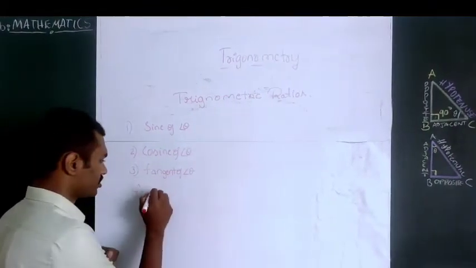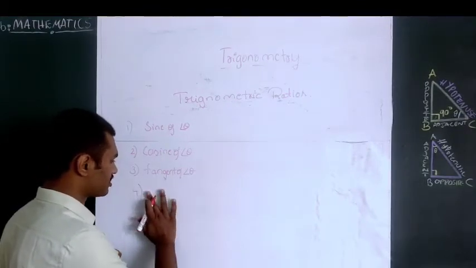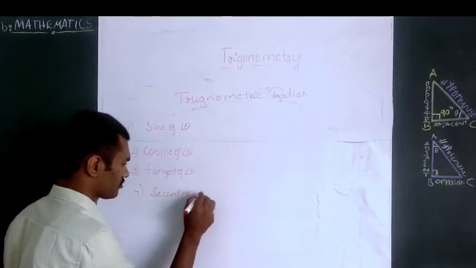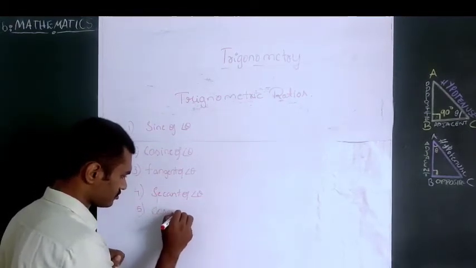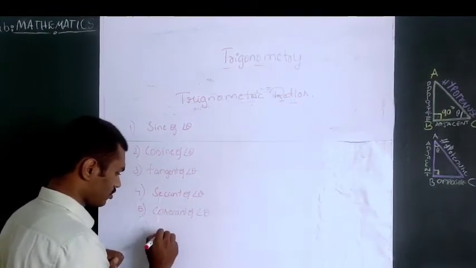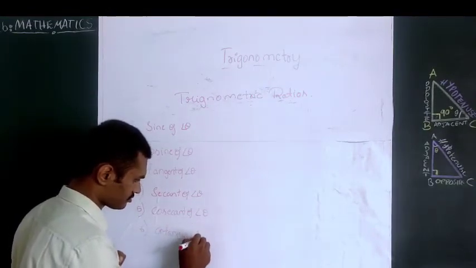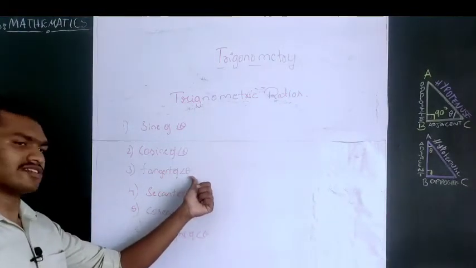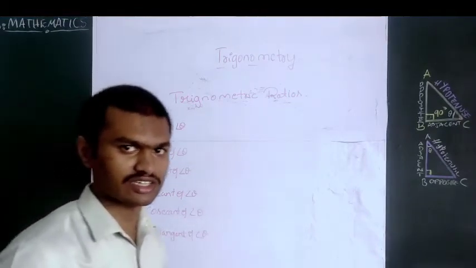So fourth one is secant of angle theta. Fifth one is cosecant of angle theta, and the last one is cotangent of angle theta. Sine of angle theta, cosine of angle theta, tangent of angle theta, secant of angle theta, cosecant of angle theta, and the last one is cotangent of angle theta.